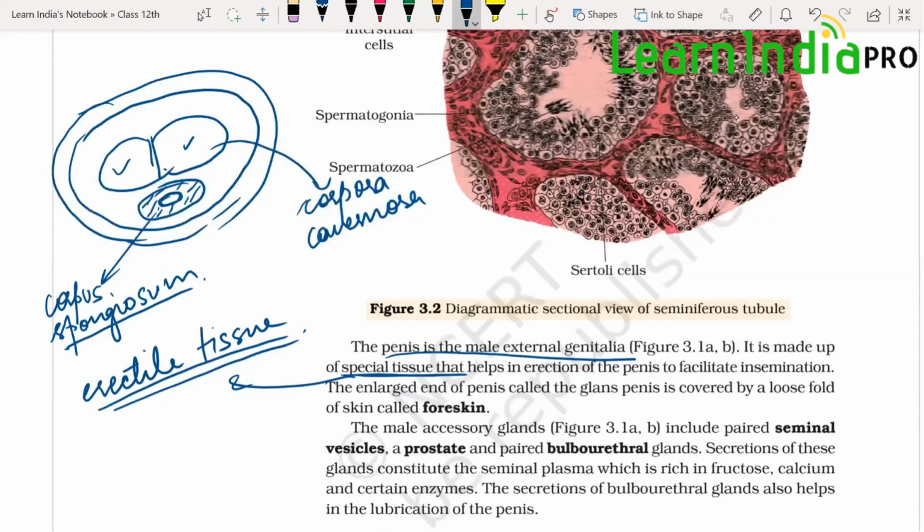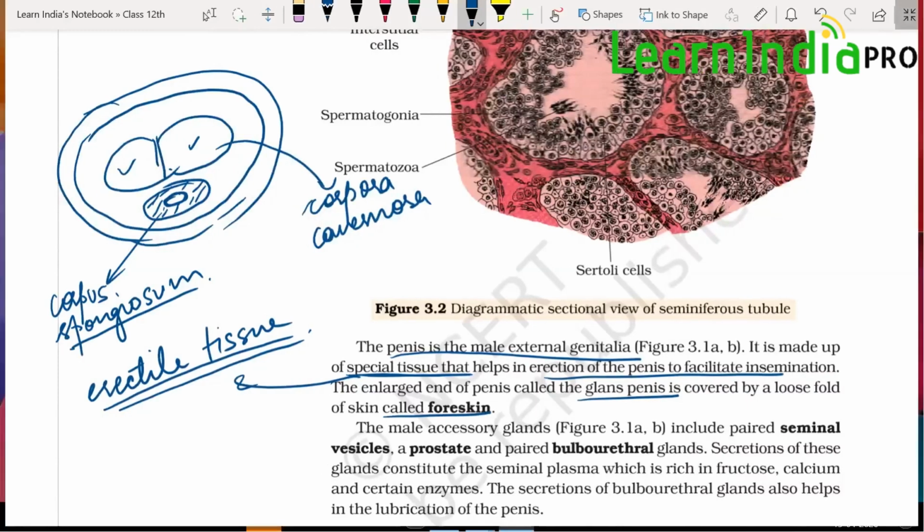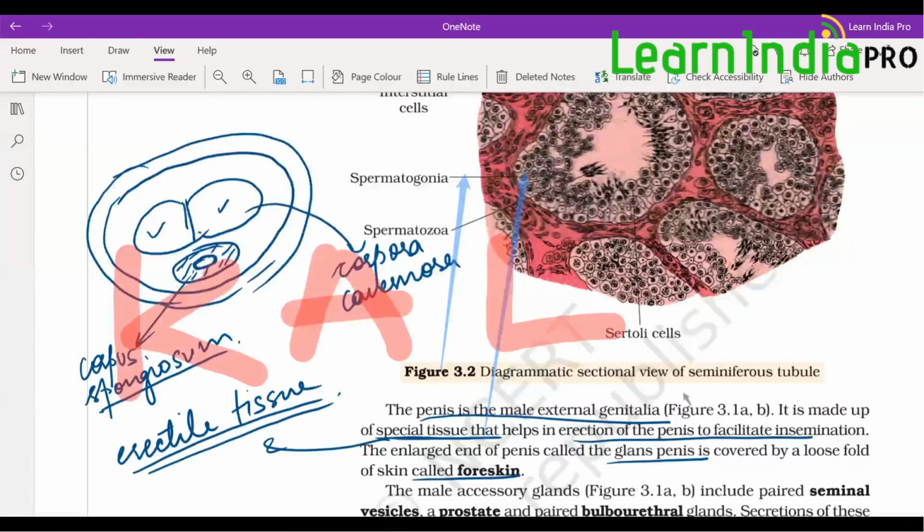Corpus spongiosum possesses the penile opening and it is also richly supplied with blood vessels. And they help in erection of the penis to facilitate insemination. The enlarged end is called glans penis and is covered with foreskin. The glands we will do in the next class. Okay.